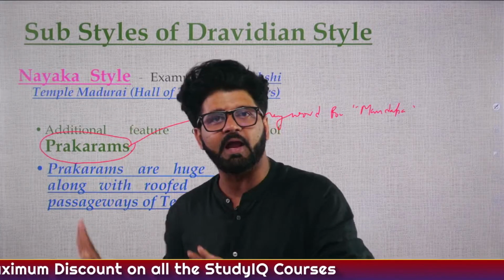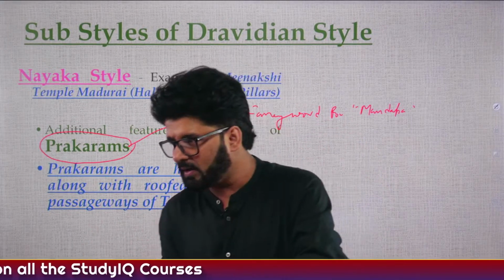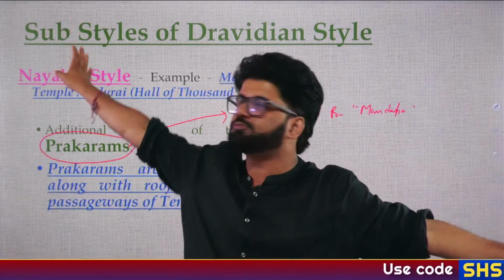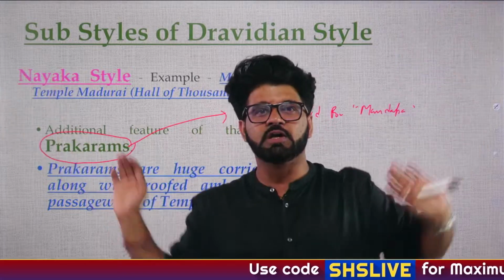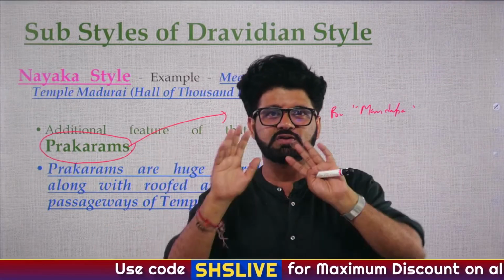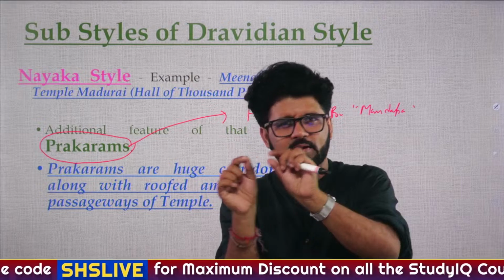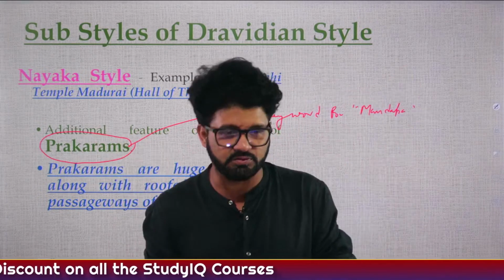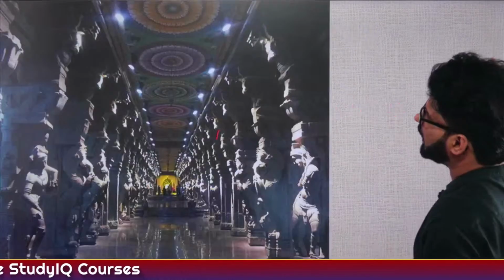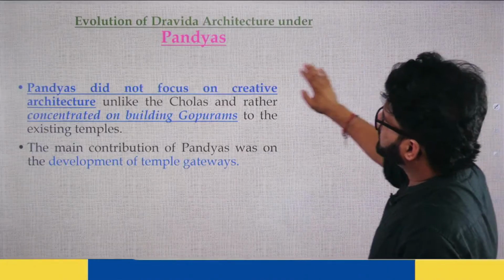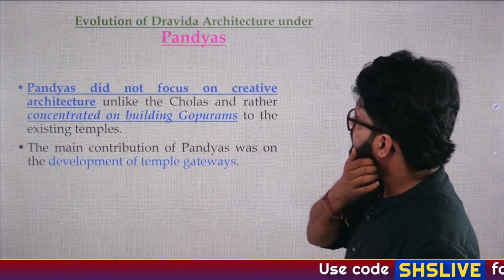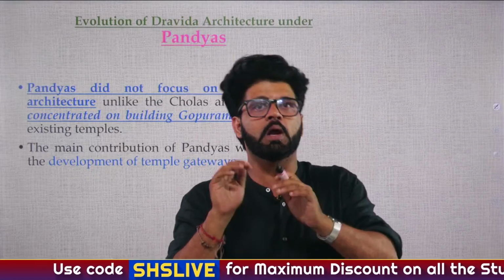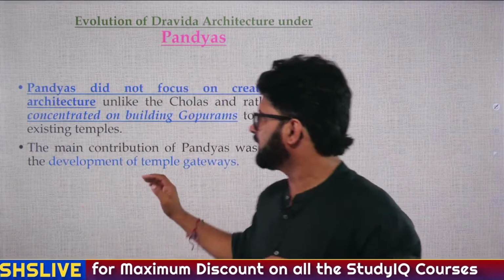So prakaram, Nayaka style, associated with Pandyas, and many scholars now believe they are one of the longest ruling dynasties in the world, these Pandyas. From 4th century BC to almost 16th century AD, almost 2000 years they are ruling. There is a certain amount of time lag in between, but more or less they ruled for almost 2000 years. Nice. So Meenakshi Amman temple. Then the Pandyas we have just discussed, this was also their structure. They did not focus on creating new architecture, new temples that much, but on adding new gopurams or gateways.